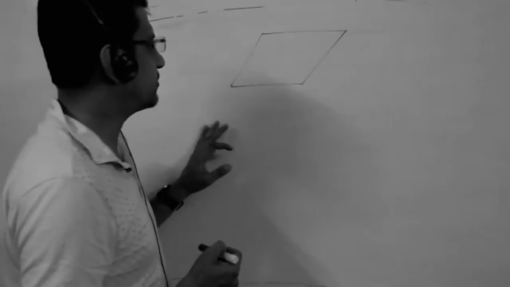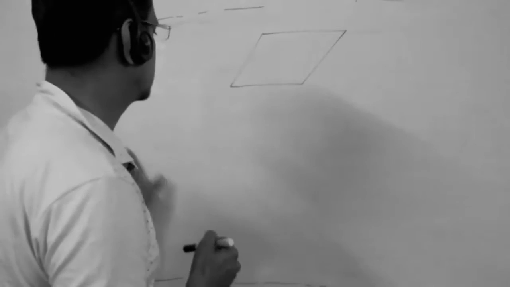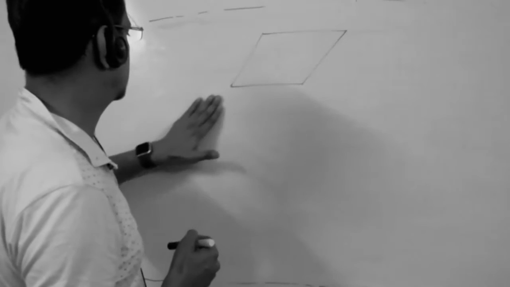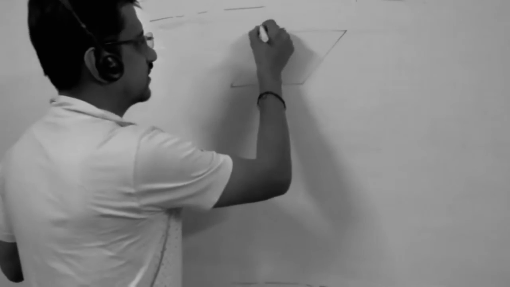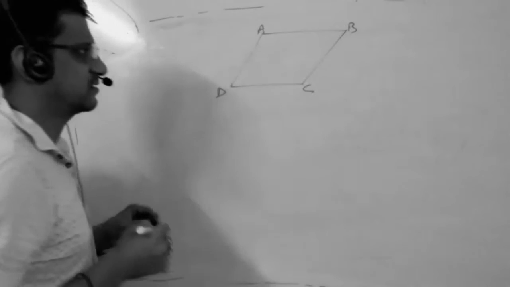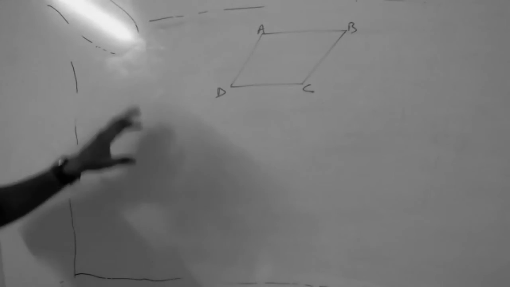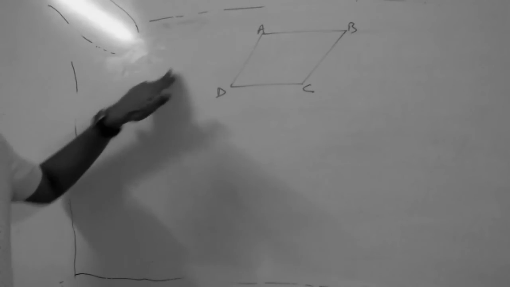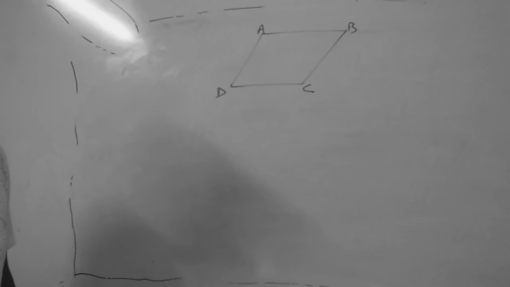Ojashwini, can you tell me, what is rhombus? A rhombus is a square with all the sides parallel to each other. So the opposite sides are parallel. Okay.